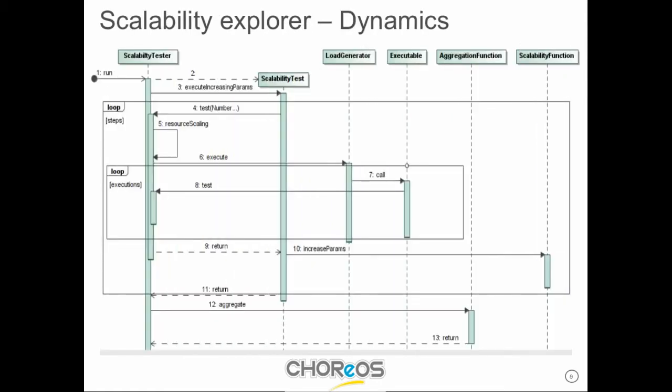In deliverable 4.2.2, we have a detailed explanation of the dynamics of this whole process and how all the components of this framework work: how the scalability tester calls the scalability test, and how it interacts with the load generator, executable, aggregation function, and scalability function to execute the overall test. Here, let's go directly to a live demo instead of going into the details, but the details are explained in the text.